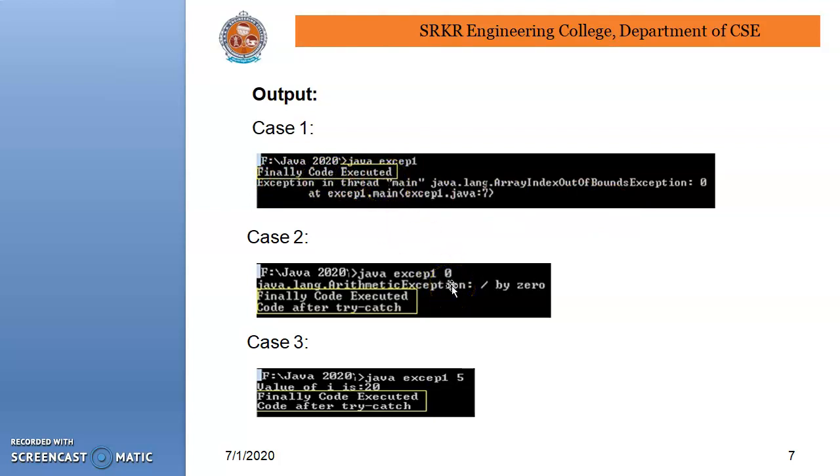Here we pass 0. In this case also the finally code is executed. Here we pass a valid argument. In this case also the finally code executes. That means whether an error is raised or not, the finally block must be executed. Those are the three cases.